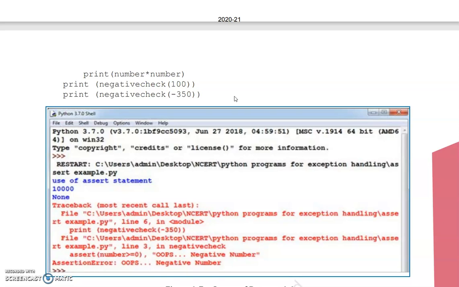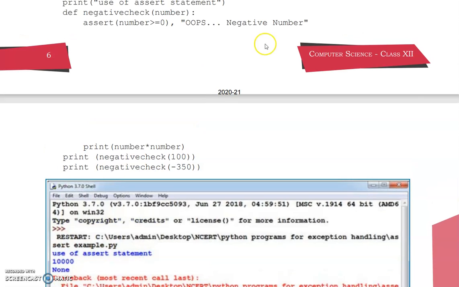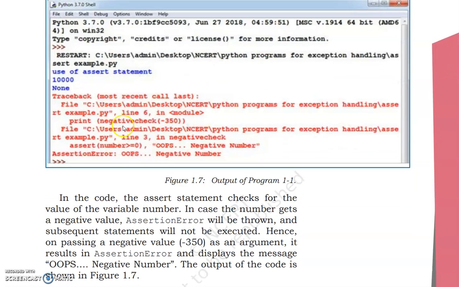The simple logic behind this, let me tell you in simple words. The assert statement checks what we assign it. I have assigned that the assert statement should check for negative numbers. If there is any output that is given a negative number, check and it should show that it is an error. That is what I want the interpreter to do. So now I have a negative check of minus 350 and I have asked the interpreter to show that it is an error. And when it is showing that it is an error, it will show written "Oops negative number". So look at it, the output is shown here.